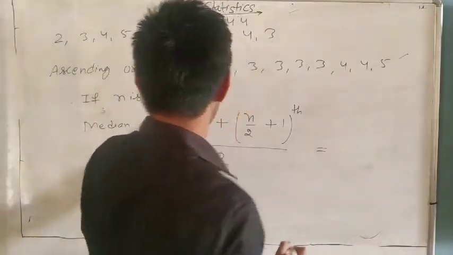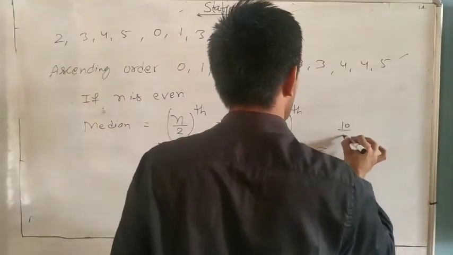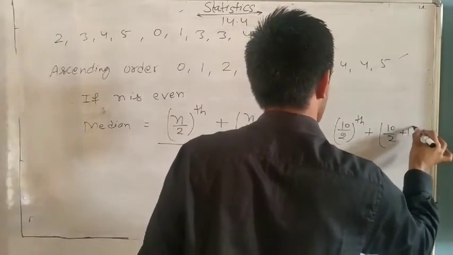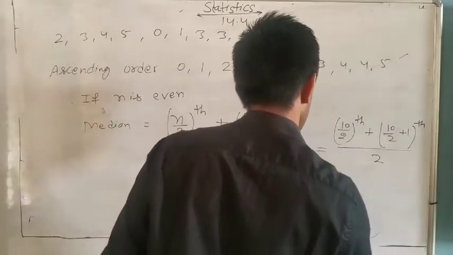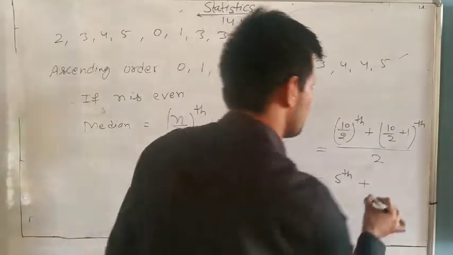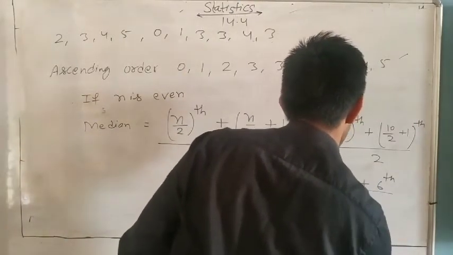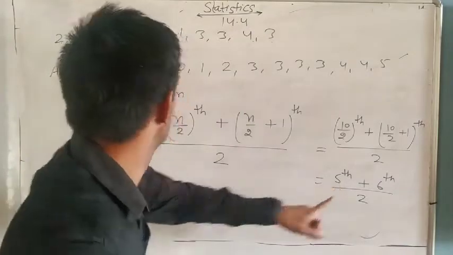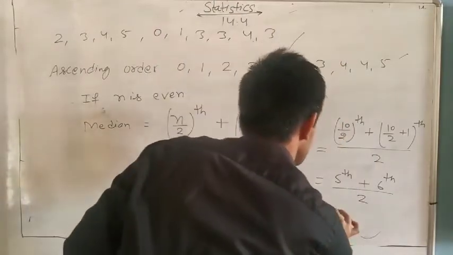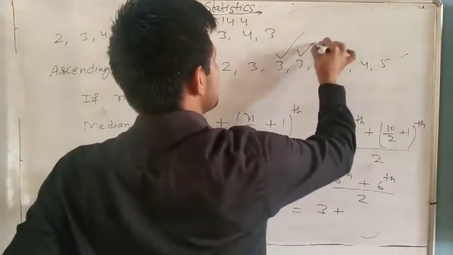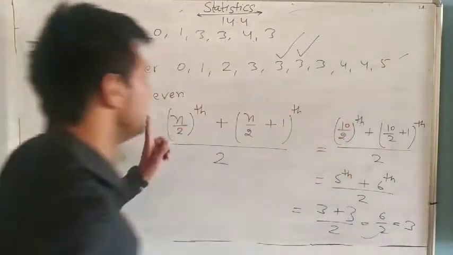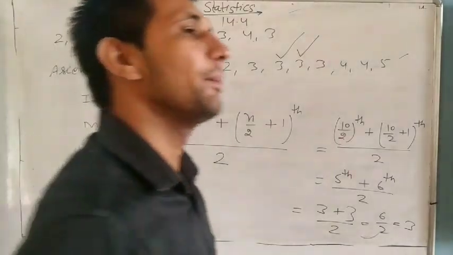So n is 10, 10 divided by 2, the 5th term, plus 10 by 2 plus 1, the 6th term, divided by 2. Now we have to find the fifth term: 1, 2, 3, 4, 5. The 5th is 3, plus the 6th term, which is also 3, divided by 2. So 6 divided by 2. What is the median of this data? 3 is the median.